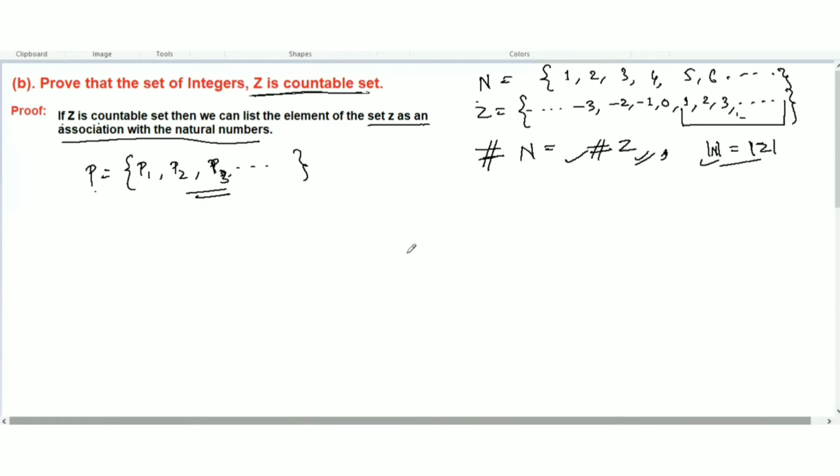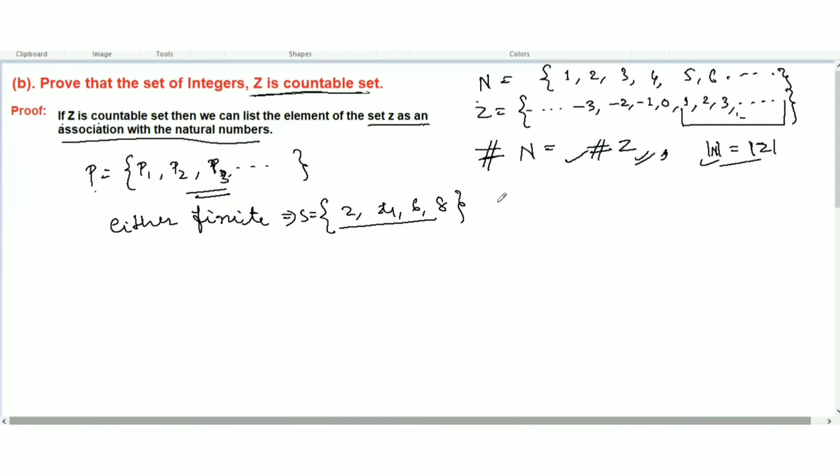So let's prove that Z is a countable set. You know that a countable set is either finite. Finite means we know the exact number of elements of the set, like 2, 4, 6, 8. This is an exact number. Let's say set S is this one.